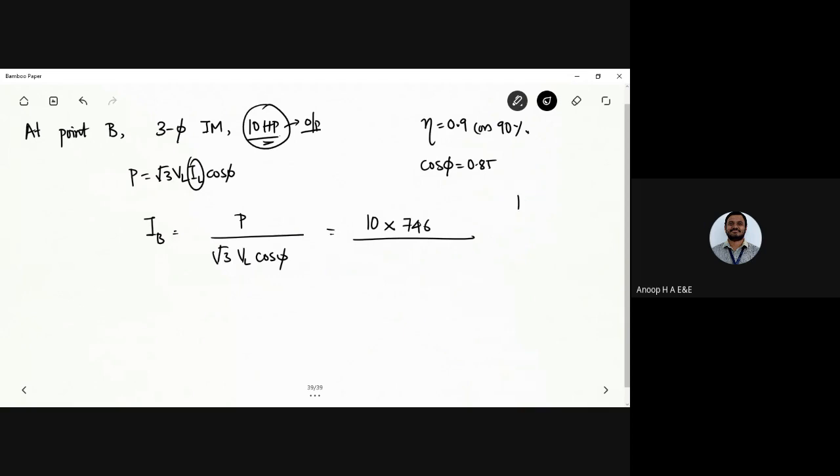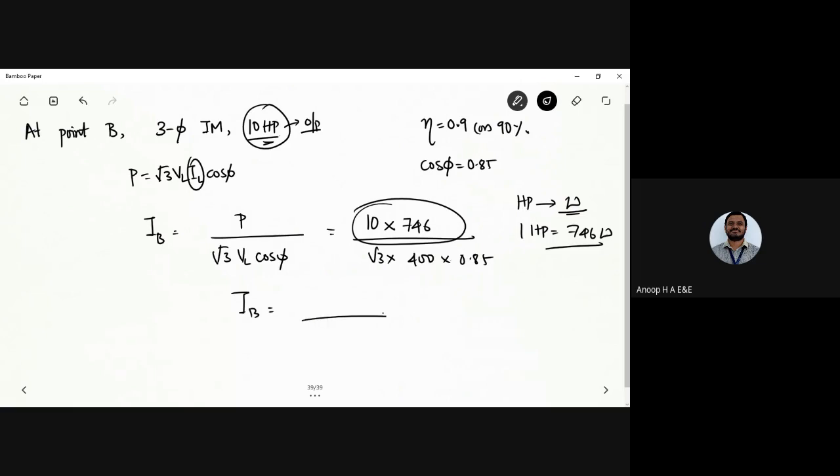For the HP to watt conversion, 10 HP multiplied by 0.746 gives kilowatts. In terms of watts, it is 746, so 1 HP is 746 watts. This is divided by √3 into 400 into cos phi, which is 0.85. So we get IB. What is IB? You find out. You'll get the IB answer as 14.08 amperes. Okay, so that's the value of IB.